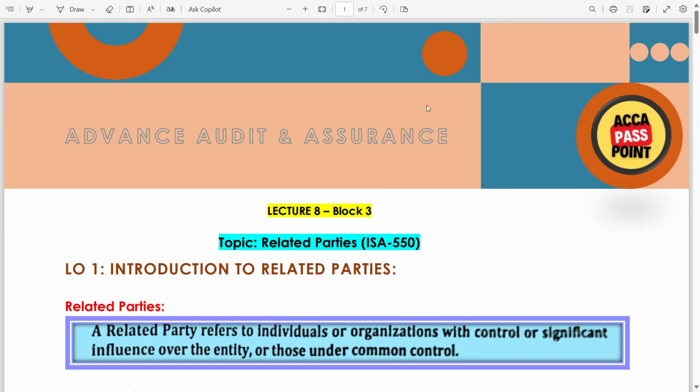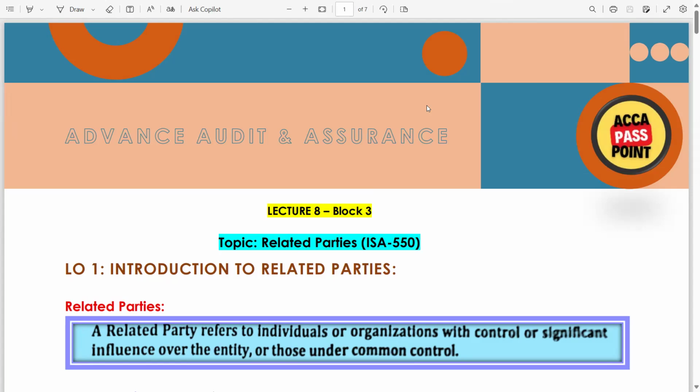Why are related party relationships and transactions very important? These are the transactions which usually happen in entities to manipulate the financial figures. These are the close parties to whom the management or the entities pay their money, or with whom they have transactions of goods and services.